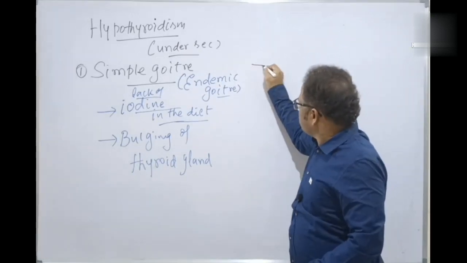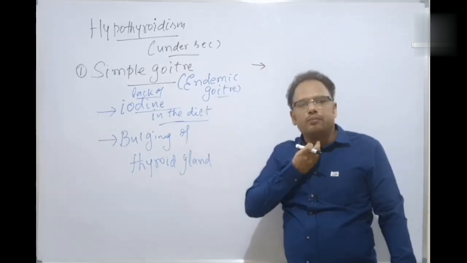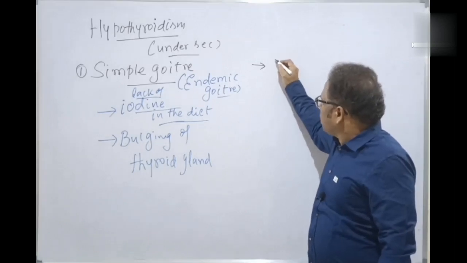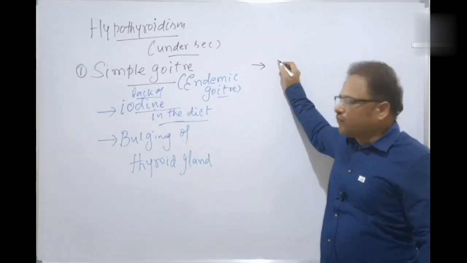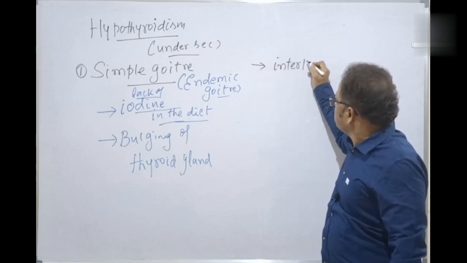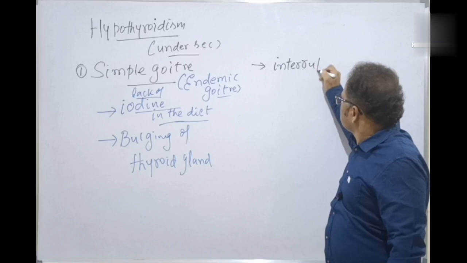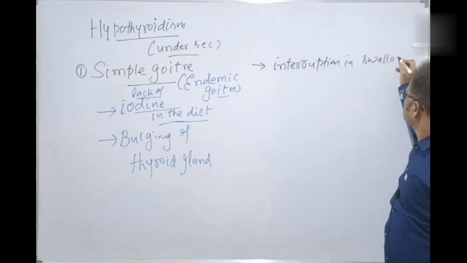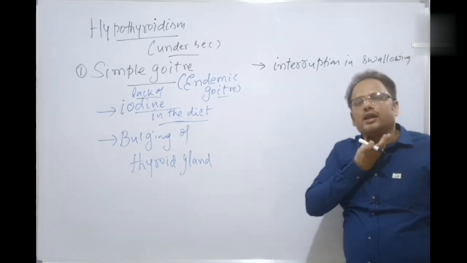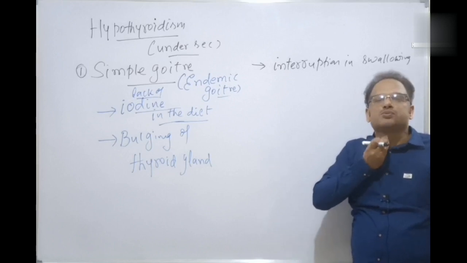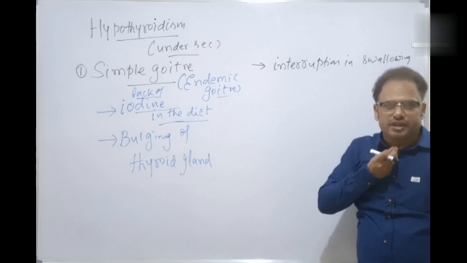And what are the symptoms of this one? First of all, the swelling, bulging of the thyroid gland, because of which the food can't be taken properly, because here the esophagus, the food pipe, is there. That is an interruption in swallowing of the food. Because there is a bulging, there is an interruption to the swallowing of the food, isn't it? During deglutition, the swallowing of the food.